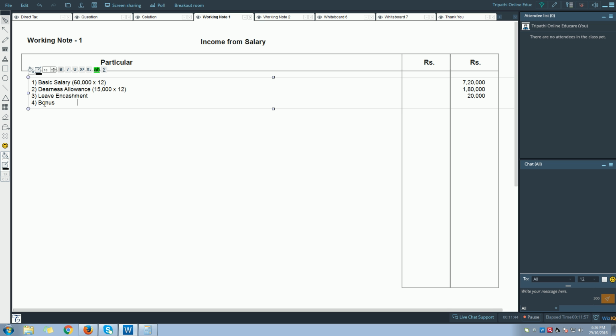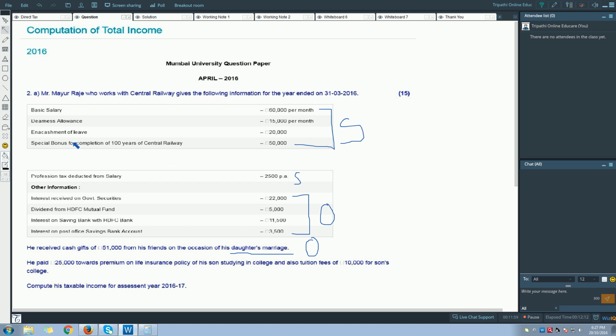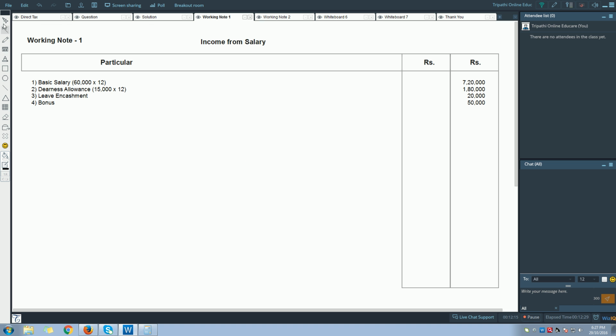Next, let's see what is next. Special bonus for completion of 100 years of Central Railway, 50,000. Again, it is not per month, so it will be per annum. So let us go and record the bonus. So we will say bonus, that is 50,000. What is next?